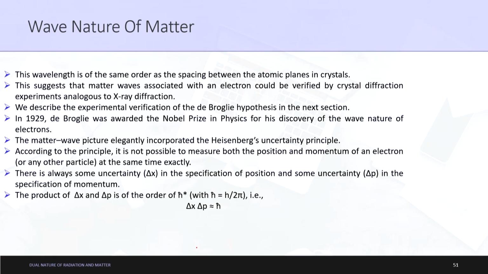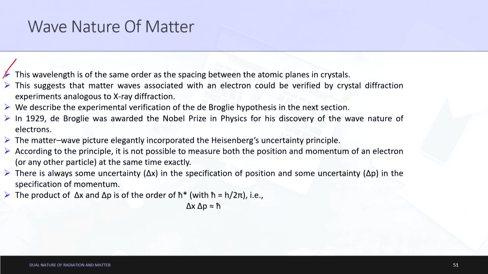For now, let us understand a new concept, the uncertainty. What is this uncertainty? Please be very careful while listening to this, because sometimes it is very difficult to understand. Okay. So, this wavelength is of the same order as the spacing between the atomic planes in crystals. Quite evident. What the first line tries to say is that this can be calculated.